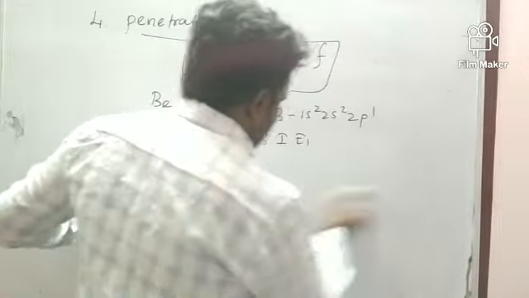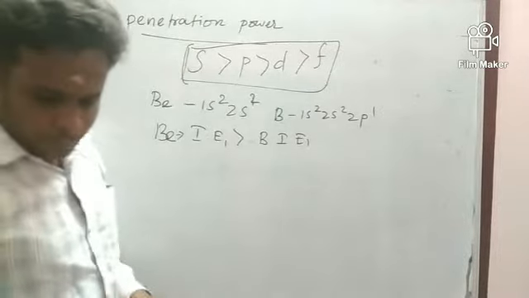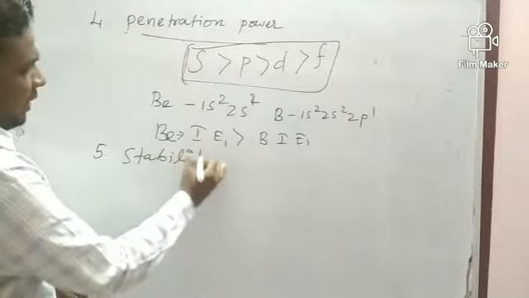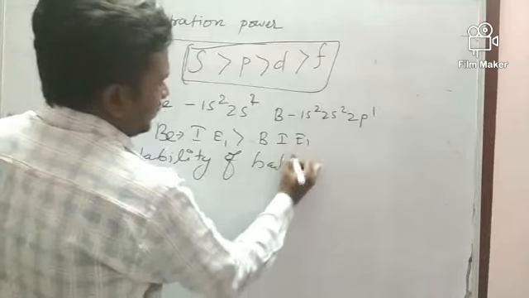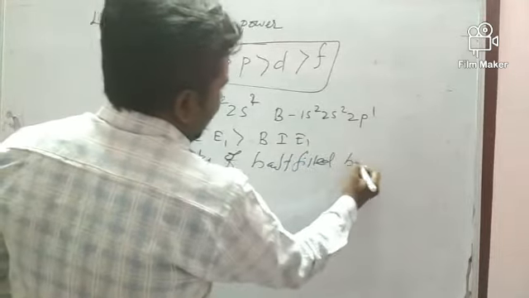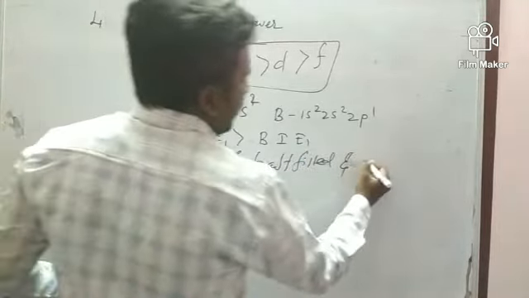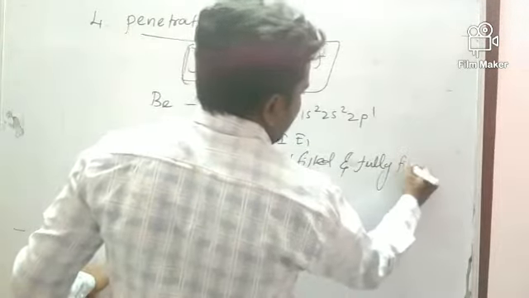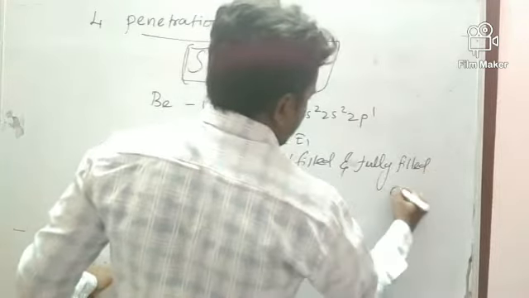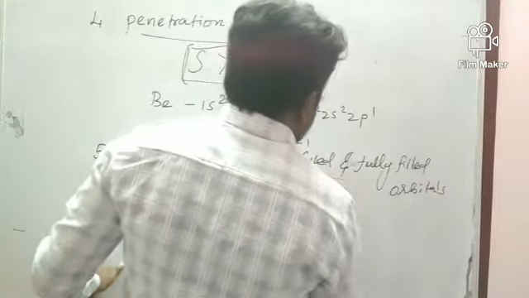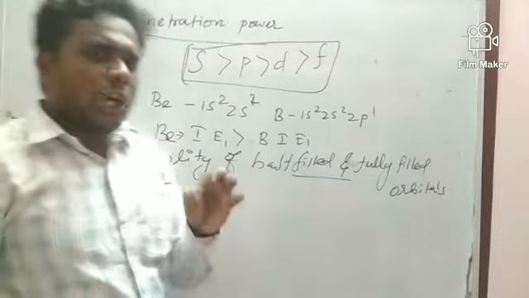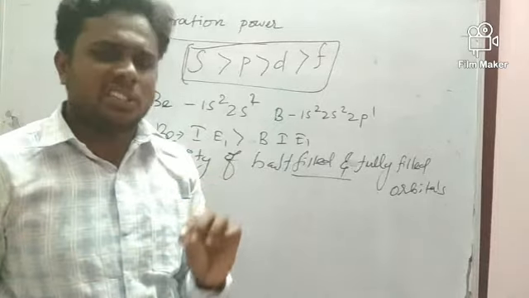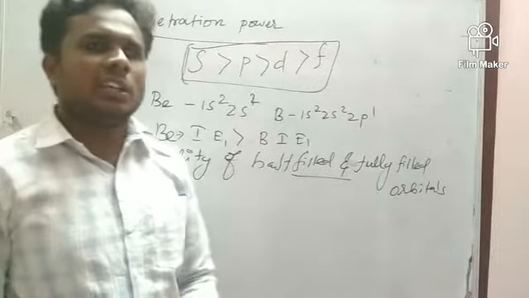Next factor: stability of half-filled and fully filled orbitals. Half-filled and fully filled orbitals always have more ionization energy than others.